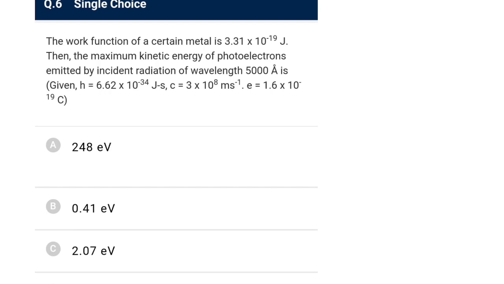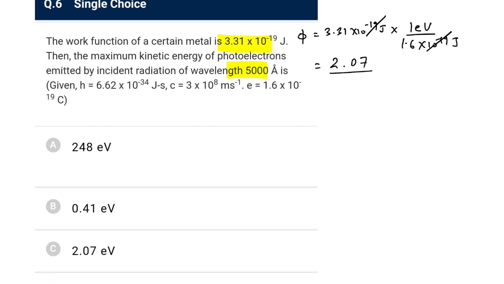The work function of a certain metal, phi, is given, then the K max when it is excited by 5000 angstrom is going to be, so better it is in eV, so convert it into eV. First of all, phi is 3.31 into 10 to the power minus 19 joules, so convert it into eV, divide by 1.6 into 10 to the power minus 19 joule. So 3.31 upon 1.6 would be 2 point something. It would be 2.07. I think it would be the phi, not this. So this is not going to be the option for sure. 2.48 is not going to be the option for sure.